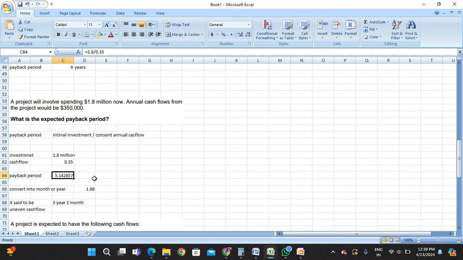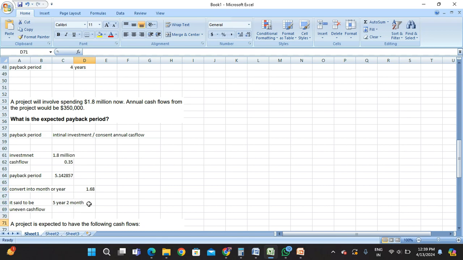5.142. So we have to convert it into months. Okay, so 5 years is confirmed. So the amount 0.14 has to be converted into months or years. It is very simple. How to convert: 0.14 multiplied by 12, you will get 1.68. If we round it off, it becomes 2. So 5 years 2 months. The answer will be 5 years 2 months.